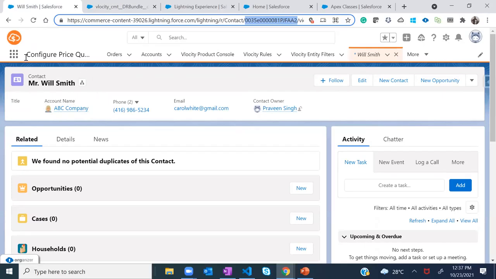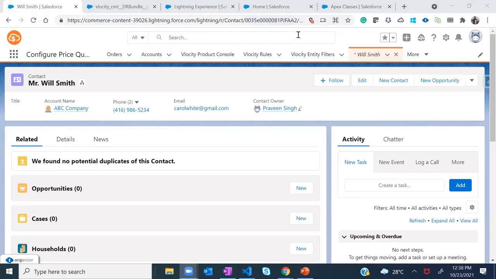So now what we are going to do here is create an OmniScript, and that OmniScript will fetch this contact detail. You can also update some of the basic fields on that contact, like phone or email, and then you can update the address as well. As part of the address, we will also see how we have integrated the Google APIs. Then we'll also talk about the custom LWC and other stuff.